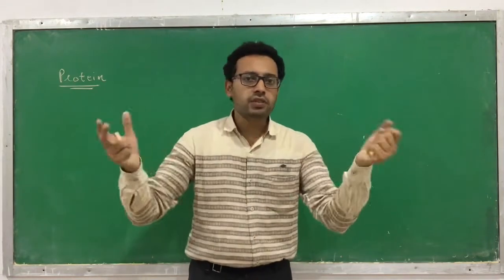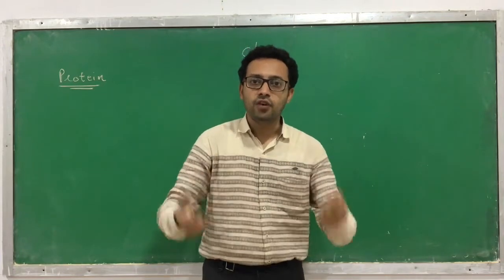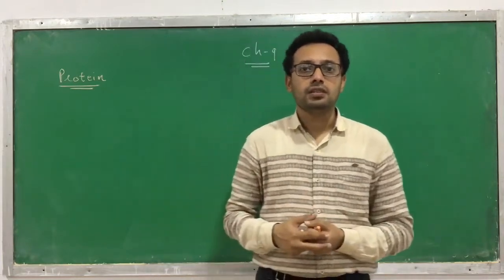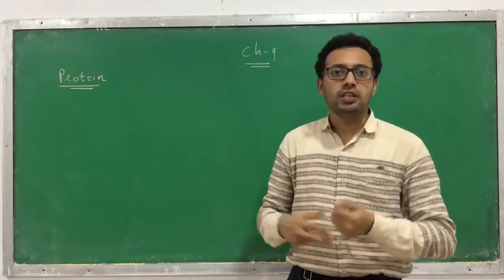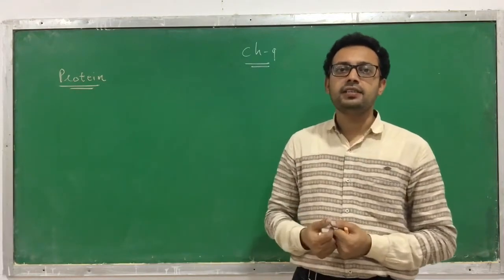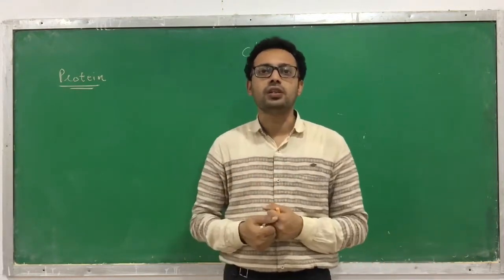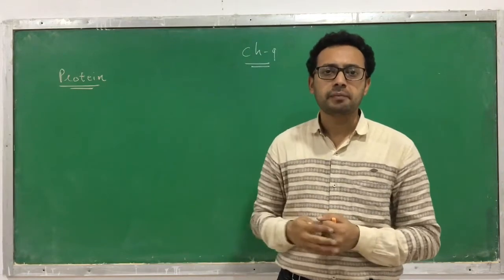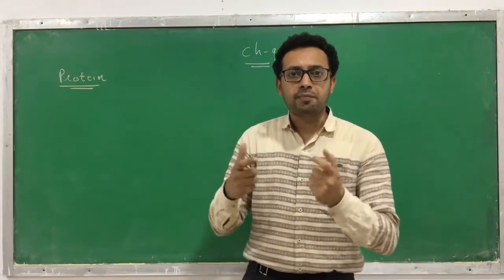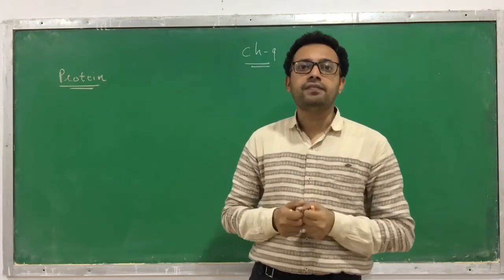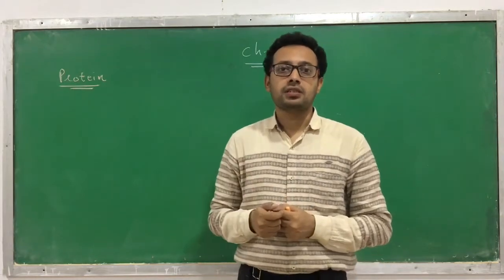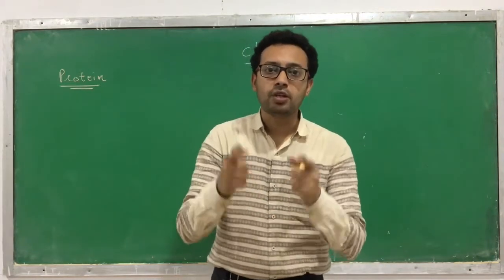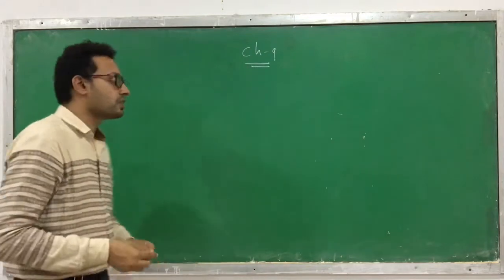There are many amino acids and they form a protein. You might have heard of protein. You want to consume a proteinaceous diet because protein has a very important role in our body, which we will see. But that protein is made up of amino acids. So the building blocks of proteins are amino acids.